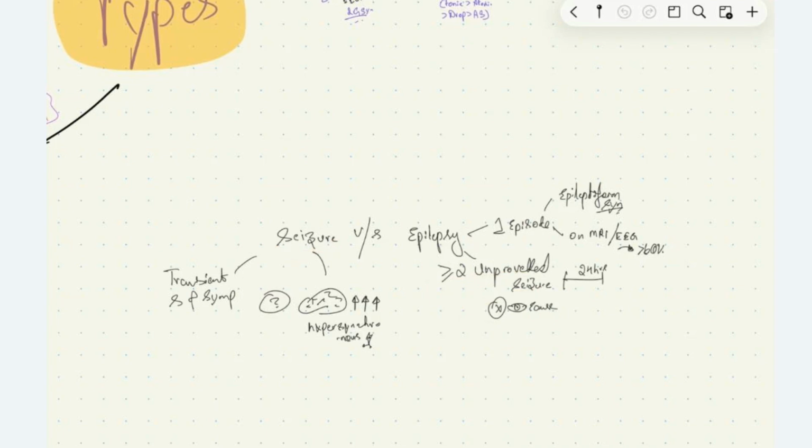So, two or more unprovoked seizures which are separated by 24 hours, or if there is one episode of seizure with evidence of epileptiform syndrome, or on MRI or ECG we see the chance of occurrence of the next seizure is more than 60%. Lesions like brain tumors can cause recurrent seizures. All those will be called epilepsy.